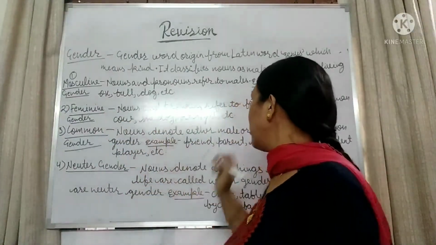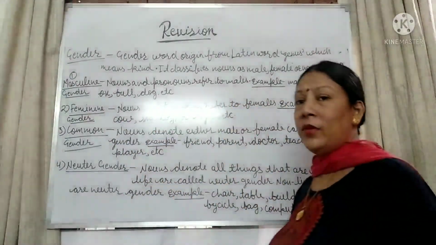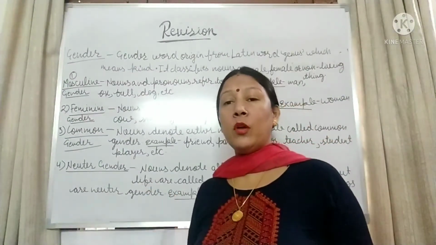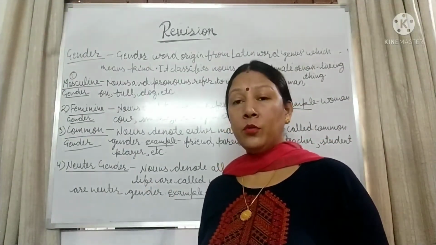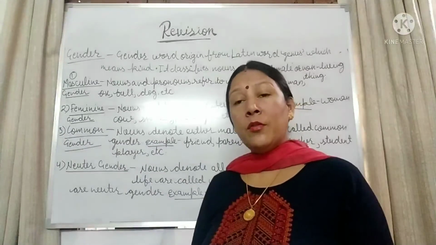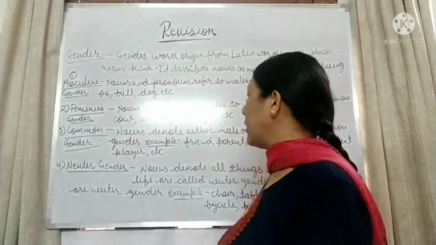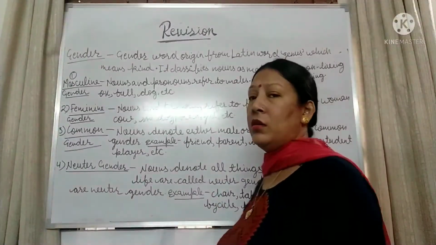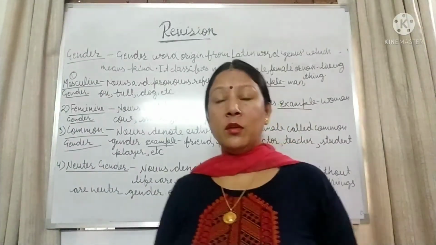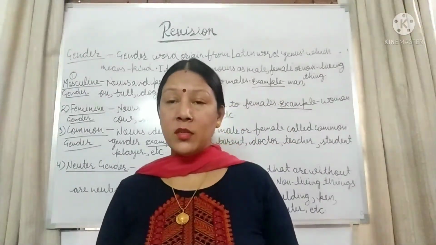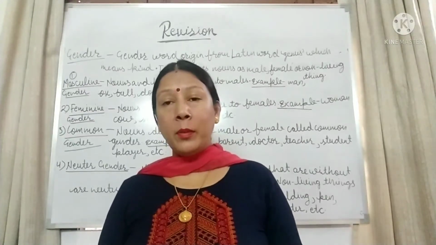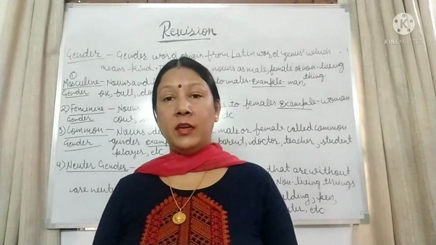Feminine gender: nouns and pronouns that refer to females, like cow, she, dog, girl, mother, sister. All these words refer to females, called feminine gender.